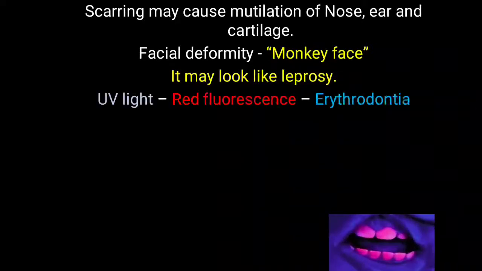When UV light falls over the teeth, red fluorescence will be seen, and that is called erythrodontia. This uroporphyrin 1 is deposited in the blood, bone, and different tissues, also in the teeth, and is reflected as red fluorescence, called erythrodontia. This picture is sometimes asked in the exam: which condition is that? You have to remember that from this picture it is simply congenital erythropoietic porphyria, CEP, occurring due to UPG3 cosynthase enzyme deficiency.